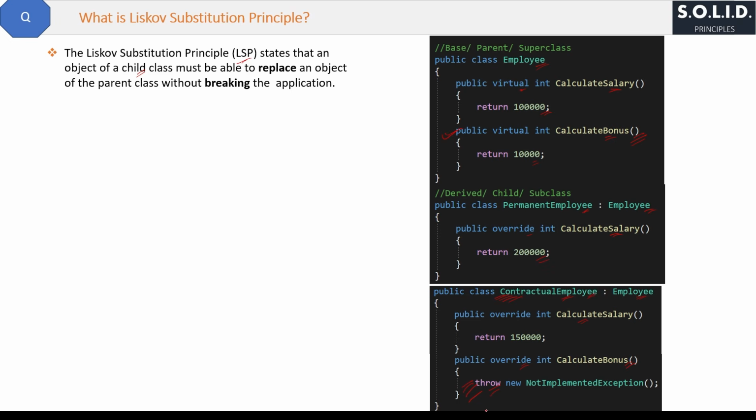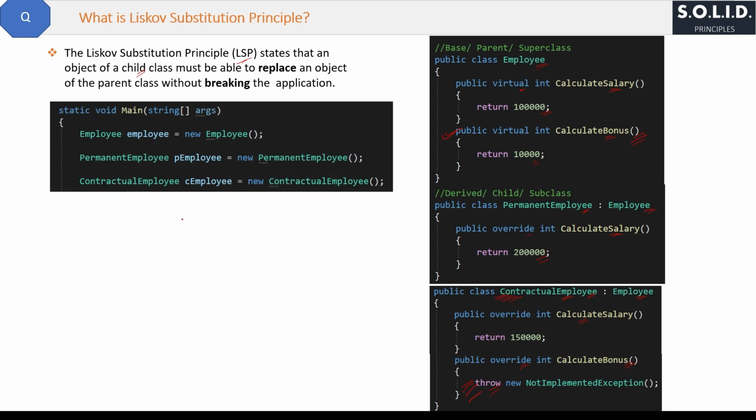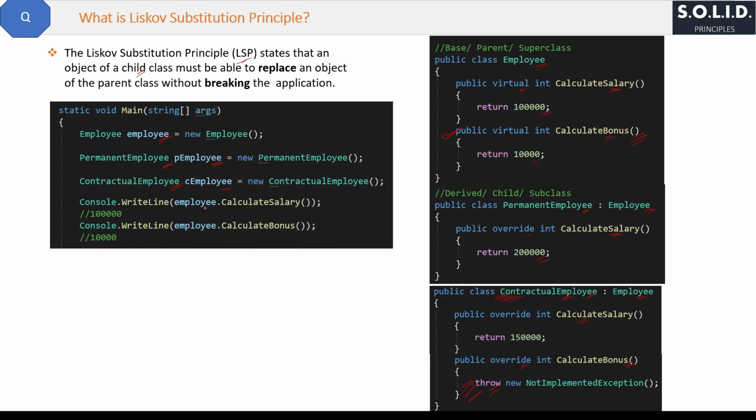Now let's first follow the LSP and then we will violate the LSP. First, inside the main method, we will create an object of the base Employee class like this, and we will also create objects of the derived classes here. Now first, we will call the methods from the base class object like this. See, no problem, and 1 lakh and 10,000 will be the output as salary and bonus, okay? Because that we got from the base class methods, right?